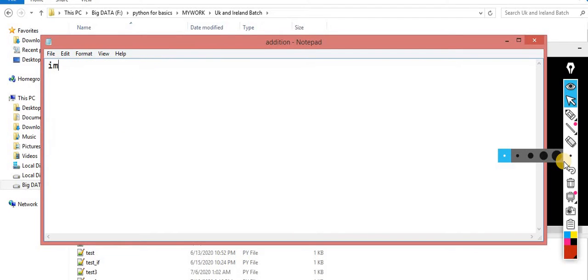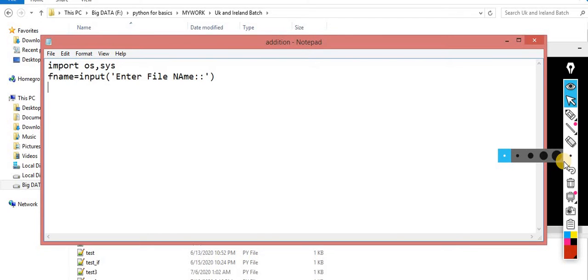For the same, I am importing two modules: os and the second one is sys. These are pre-existing modules. The os module is the operating system module, and the sys module is the system module. Now I am asking the user for fname, input, enter file name.